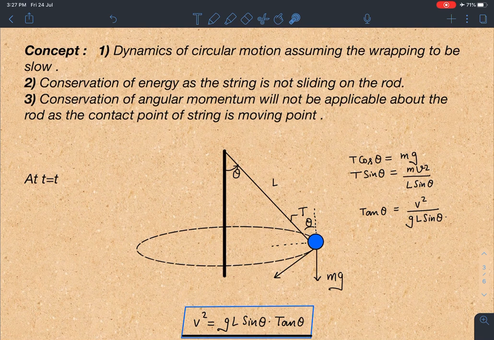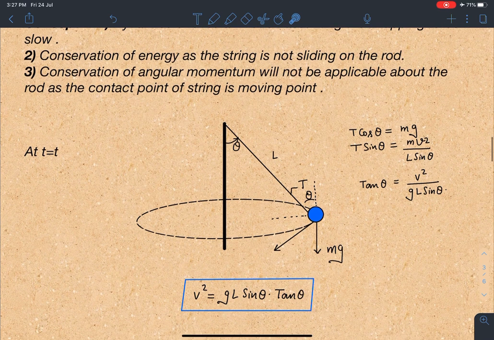So let's discuss at any general time t. When the string makes an angle of theta, the length is L and the tension is T here. This is the instantaneous velocity, which is going to be along the spiral path. So I am drawing one such circular path when the angle is theta.